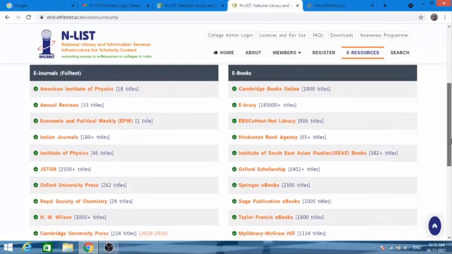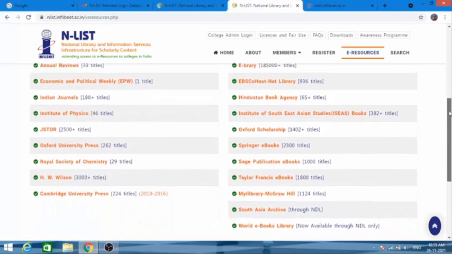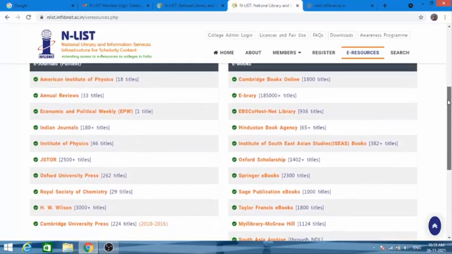In e-journals, look at the left side here. These are the journals that are being published in electronic form on the web. So 6,000 titles, various journals, are available here. You can check.